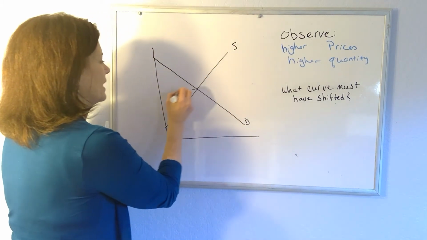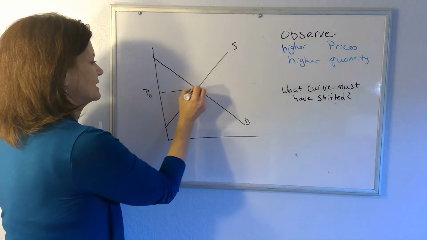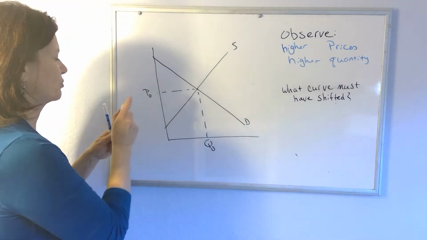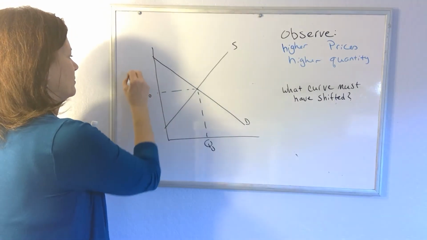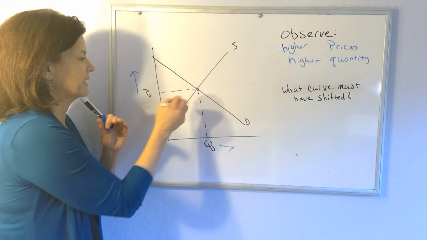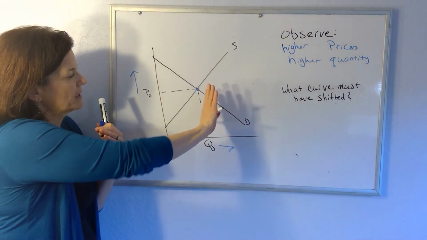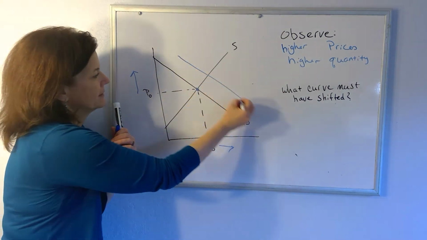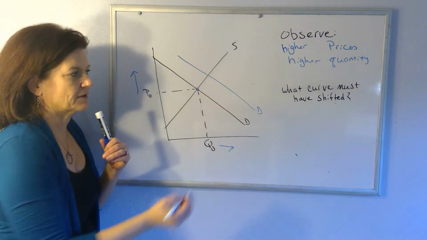There's only one way we can see simultaneously higher prices and higher quantity. How could we see from this point price higher and quantity higher? The only way that could happen is if demand shifted out.